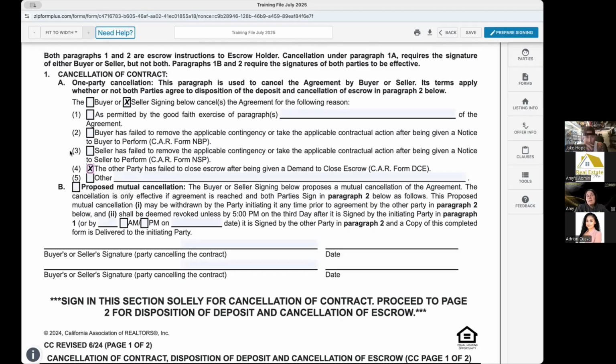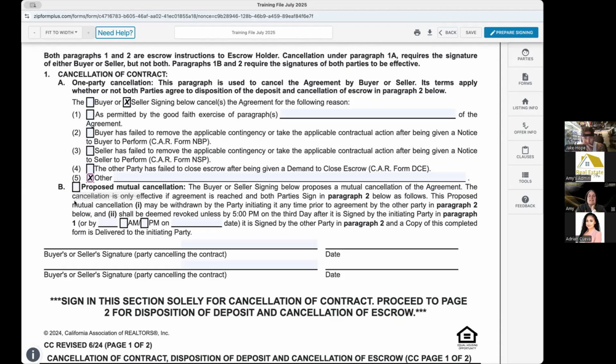Now, the other options that you have are if the sellers have contingencies in place. Usually the contingencies that we see for our sellers are going to be our seller's purchase of replacement property, which means they have to identify or close on a replacement property. Then that's going to fall under 1A1, generally speaking, or you could put it under 1A5. But you would cancel based on that contingency. So just keep that in mind.